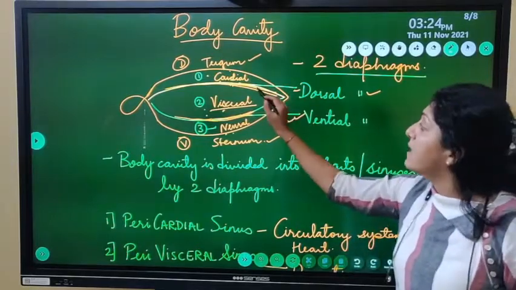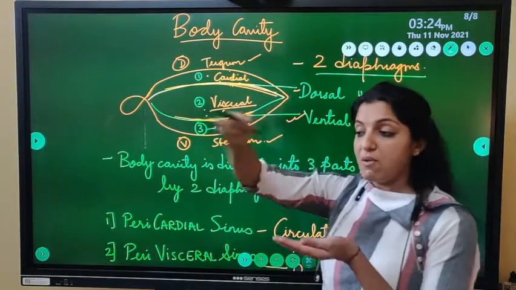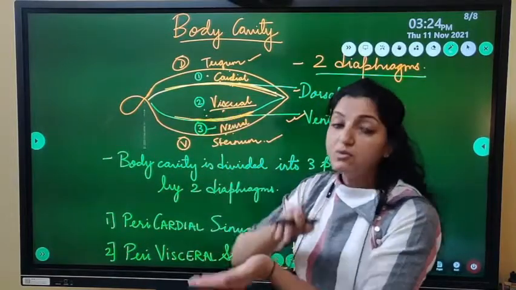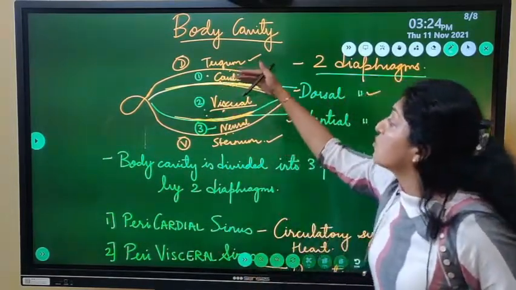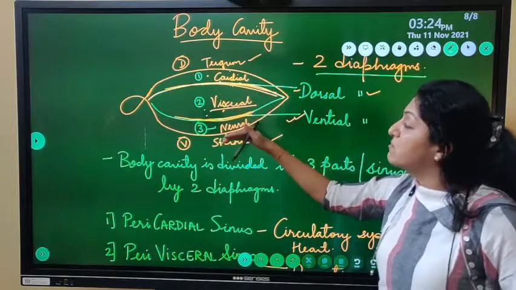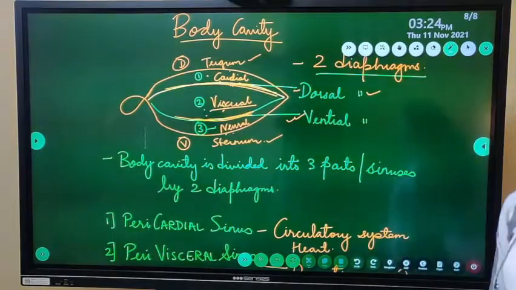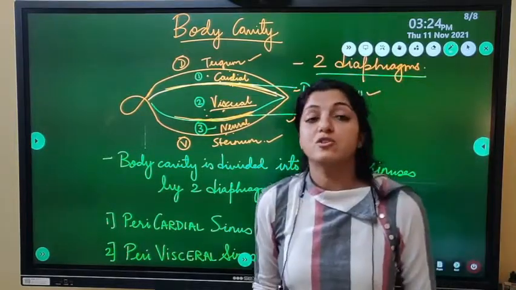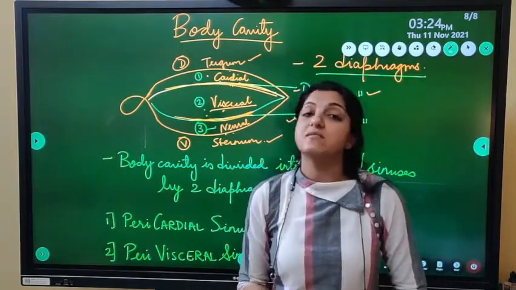You should understand the location of the two diaphragms. ये transversely रहेंगे, horizontally रहेंगे, and they are dividing the body into three parts. All right. So pericardial sinus, perivisceral sinus, and the perineural sinus. So we will stop here. In the next lecture, we will start with the digestive system of cock.